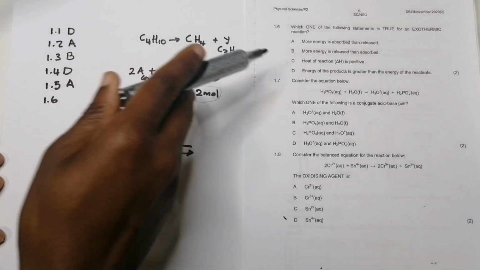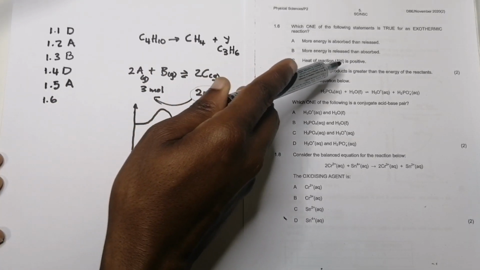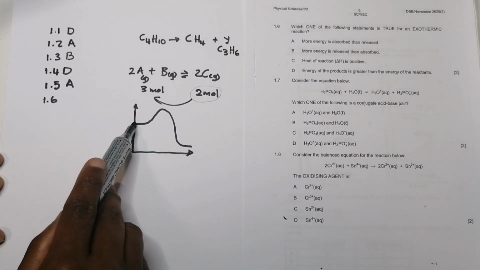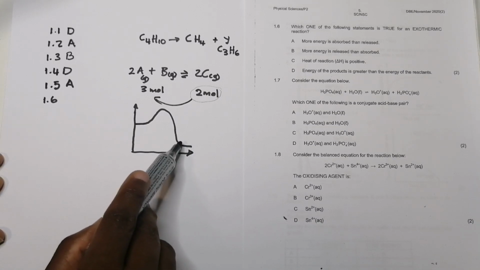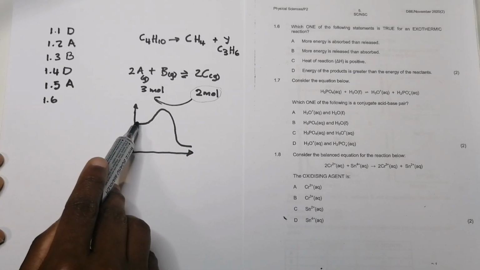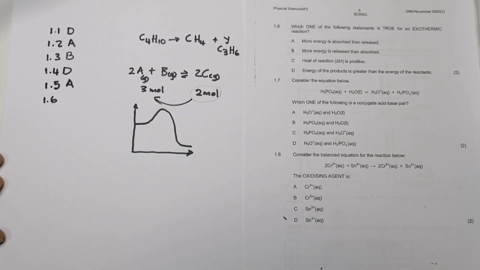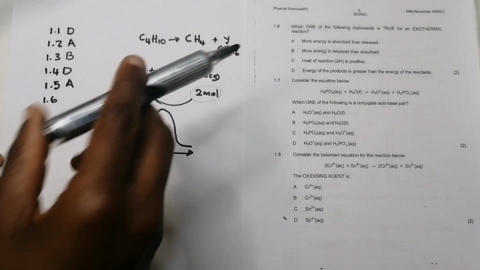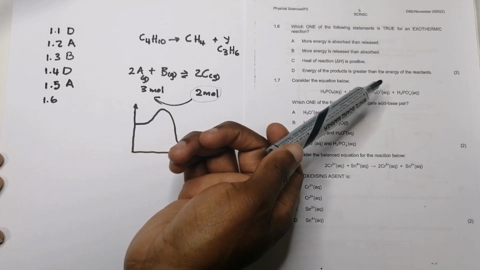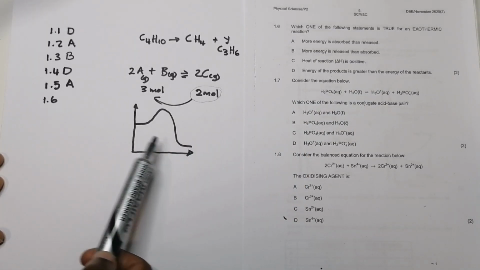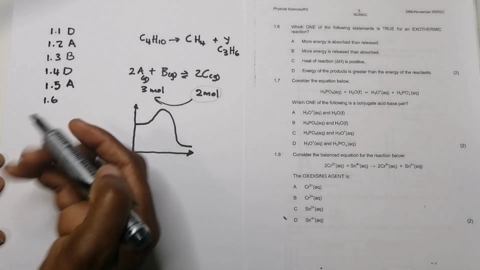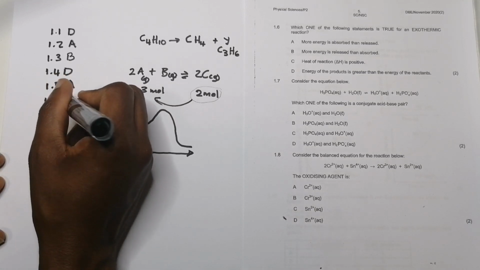Delta H, they say the heat of reaction is positive. That's not true, because it's the products minus the reactants. Can you see that the products have got lower energy than the reactants? So if I took this minus that, you would actually get a negative answer. So delta H is negative. And then finally, they say the energy of the products is greater than the energy of the reactants. That is definitely not true. The energy of the products is less than that of the reactants. So obviously the most correct answer there should be B.